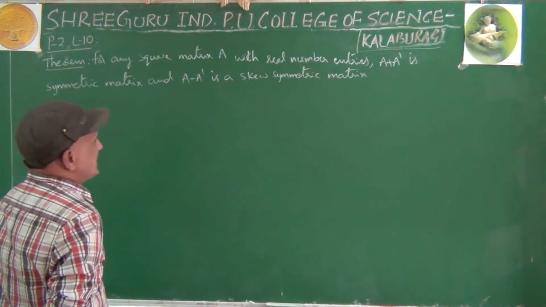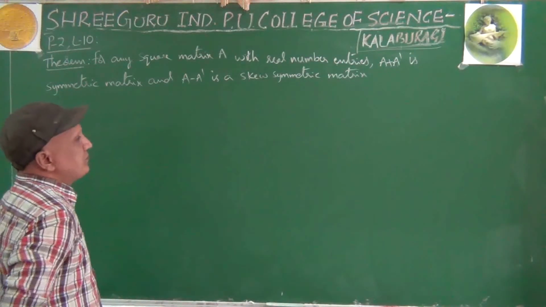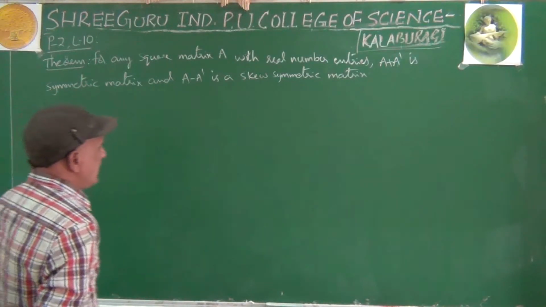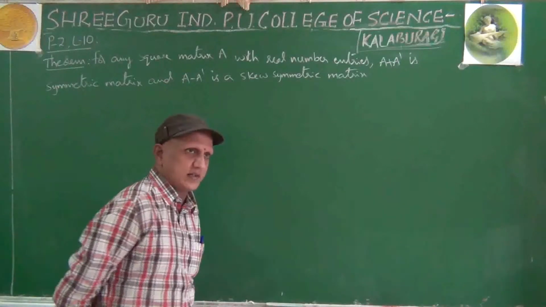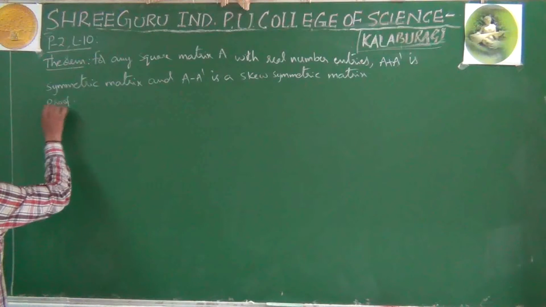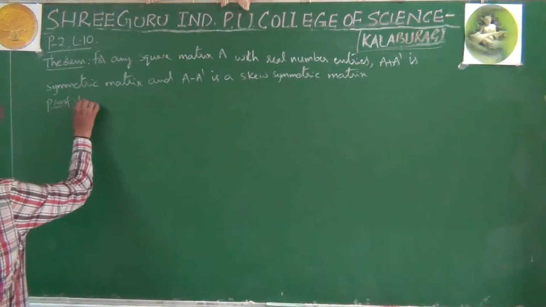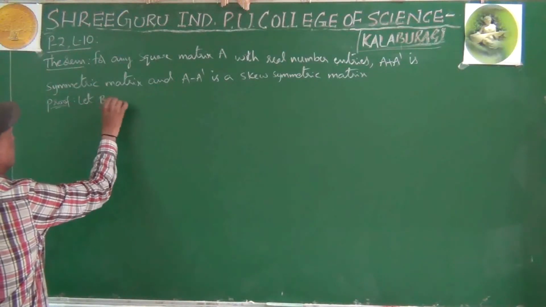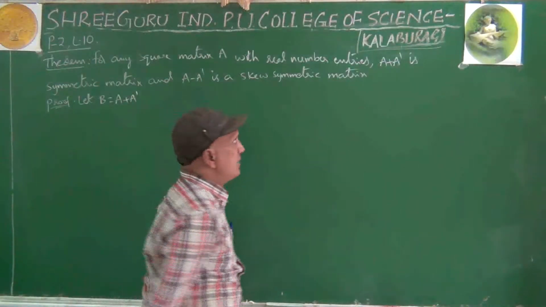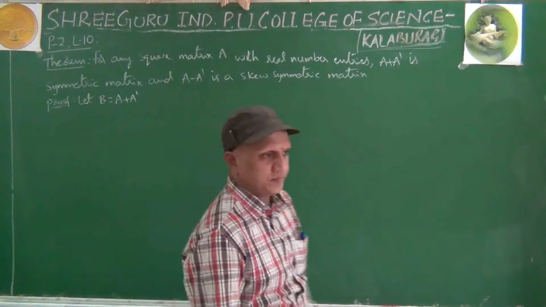For any square matrix capital A with real number entries, A plus A dash is a symmetric matrix and A minus A dash is a skew symmetric matrix, right? To make the theorem easy, to make the proof easy, in the beginning we are going to consider A plus A dash. After completion of this, that one I will tell.